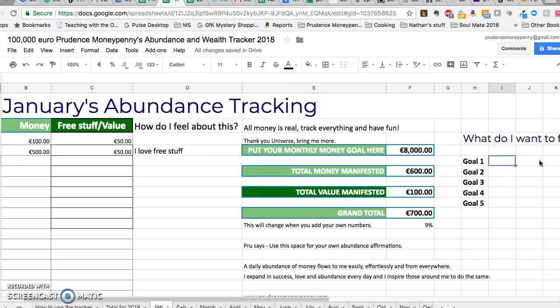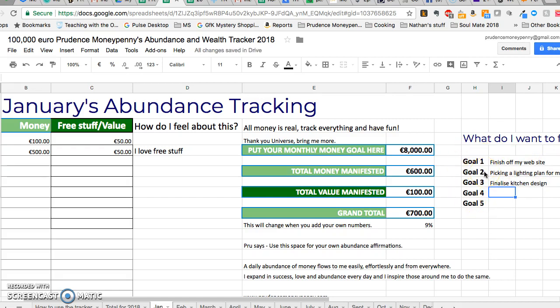So if I just roll over to the right here a little bit, I'm going to put in 5 goals that I want to focus on for this month. My website is turning into my nemesis, but anyway, I'll get that done. I need to pick a lighting plan for my house. I need to start the building work. The builders are due to start renovating my house shortly, and I have to sort out my kitchen. So put in finalize kitchen design. So it doesn't really matter. It's really just 5 things that I want to focus on for this month.